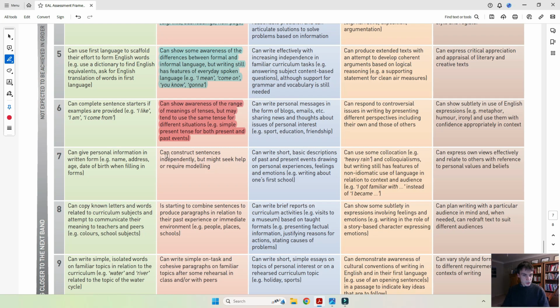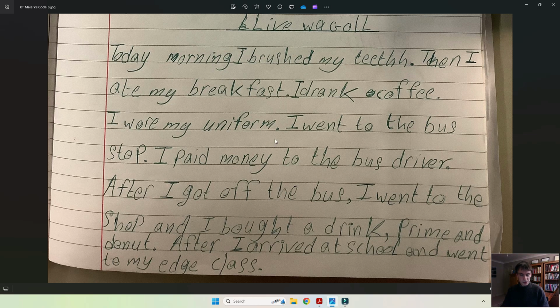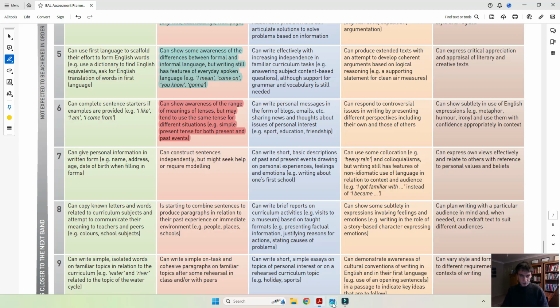Now, can construct sentences independently, but might seek help or require modeling. Now, this is very, very likely to be the case. So it's clearly true, if you look at the sentences, that they were crafted by the learner, and on the assumption that this sample has been done without any support from the teacher, then yes, you can do this, but obviously would need support and modeling at this stage. So we are going to mark this as complete.